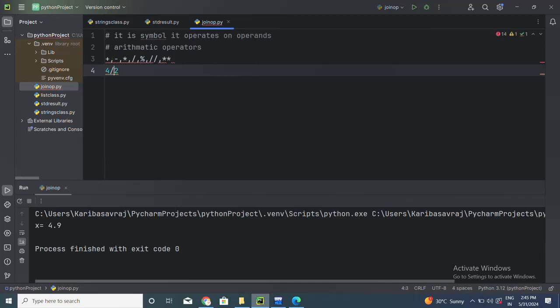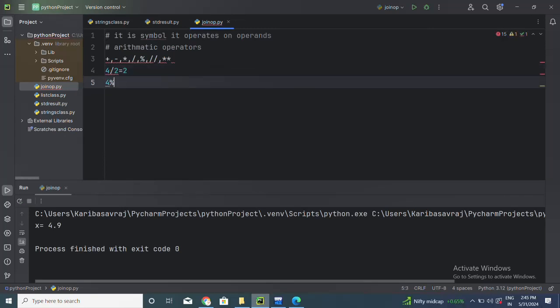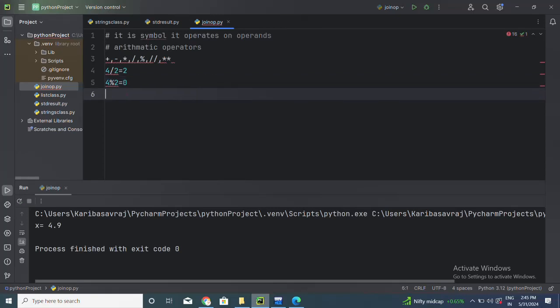Let us consider an example, 4 by 2. See, this is a division operator. It gives a quotient. What is the answer? 2 twos are 4, so the quotient is 2. If I use 4 mod 2, modulus gives a remainder. 2 twos are 4, remainder is 0. Let me take one more example. 5 by 2.